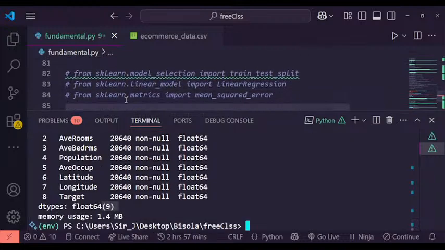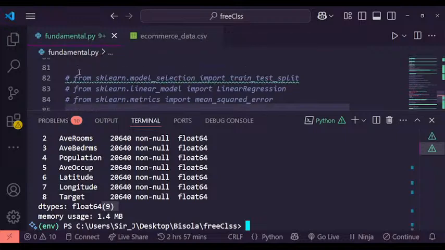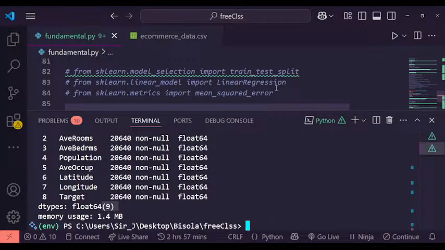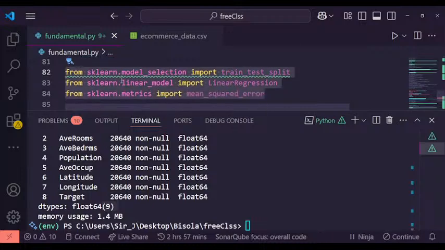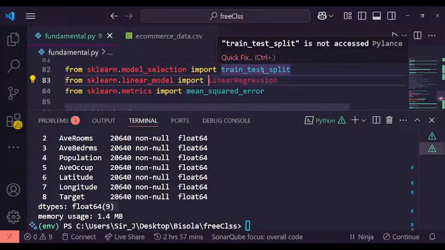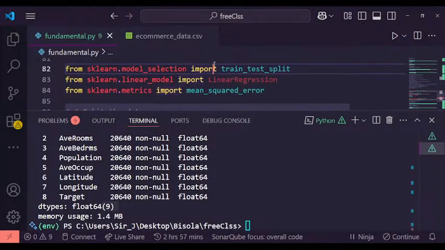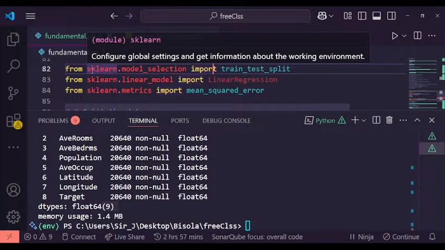Now we need to import and train our model. For us to train our model, we will need to import train_test_split.